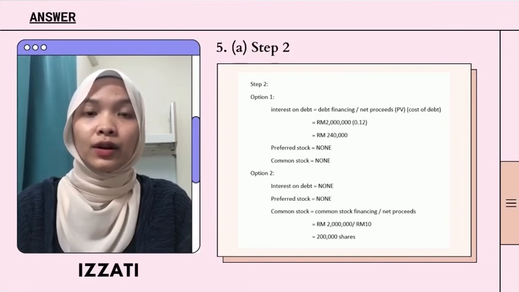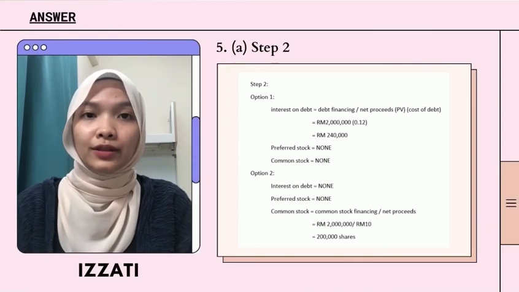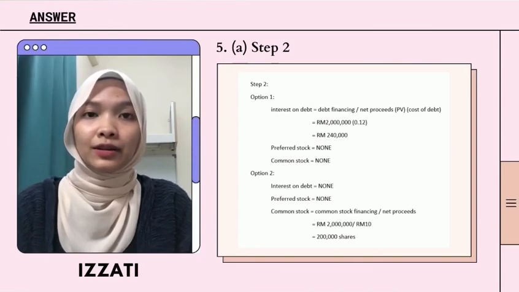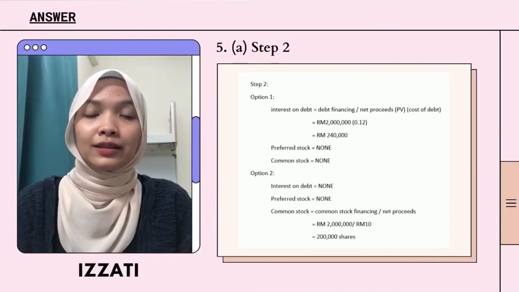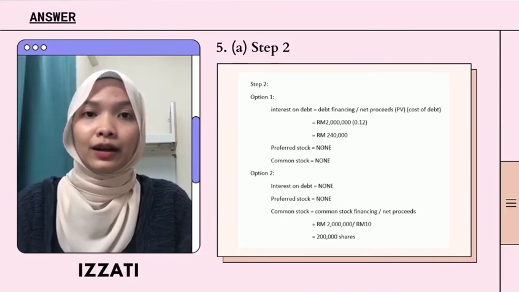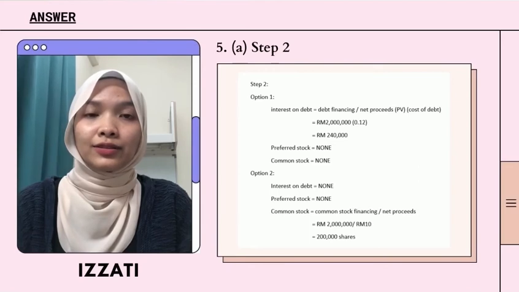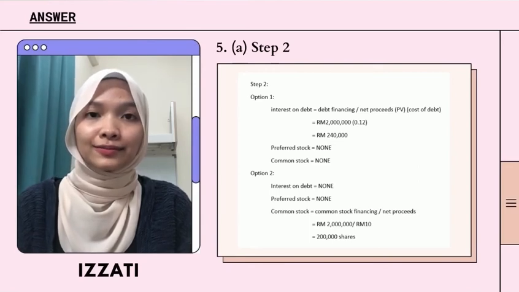There is no preferred stock and common stock. And on the second option, there is no interest on debt and preferred stock. Then the common stock financing will be divided by net proceeds. So 2 million divided by RM10, and it will get 200,000 shares.